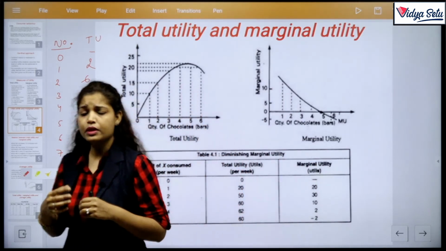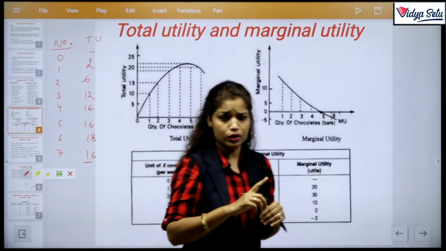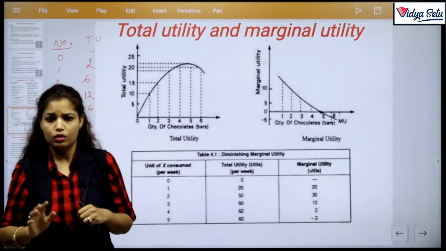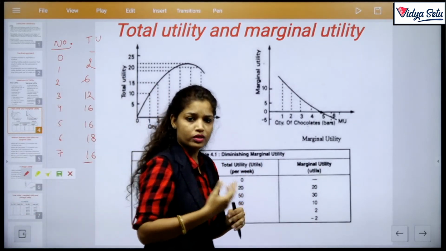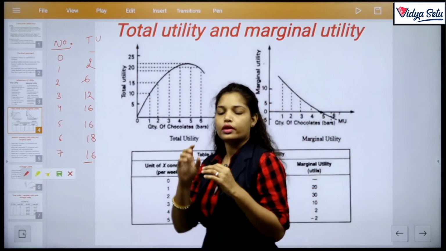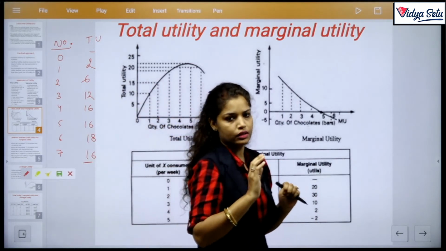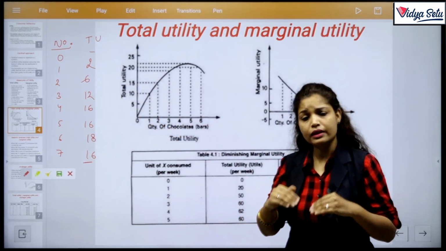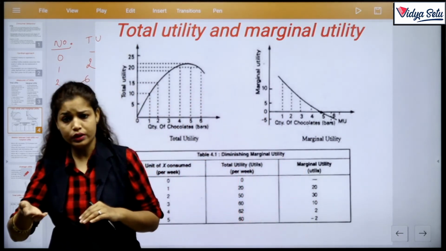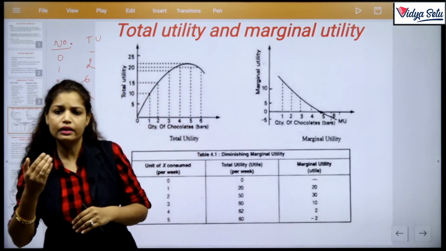So the first unit gives me more satisfaction, but the second one gives me less satisfaction than the first, and the next one also gives me less satisfaction. This is the process when we consume our first chapati. Clear? If I consume my first chapati, it will give me 2 utils. Why? Because I am still hungry. But the next chapati will give me more utils, so here my utility will increase at an increasing rate.